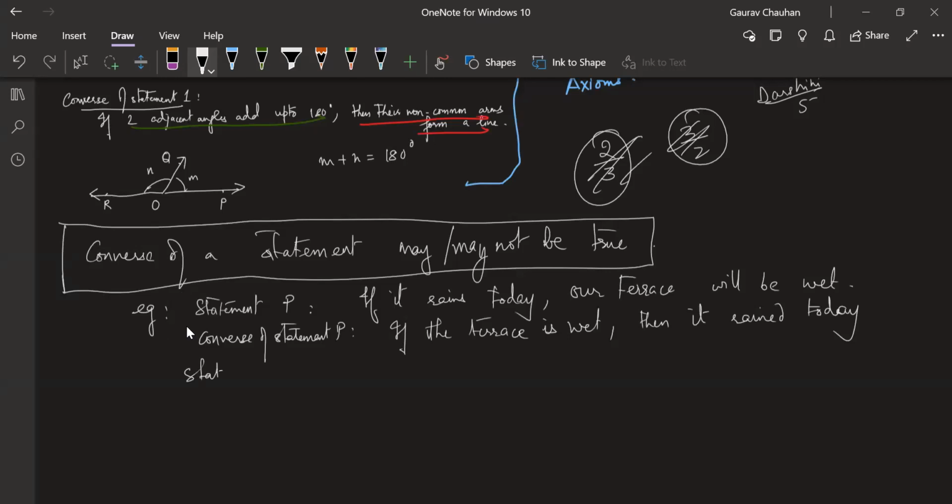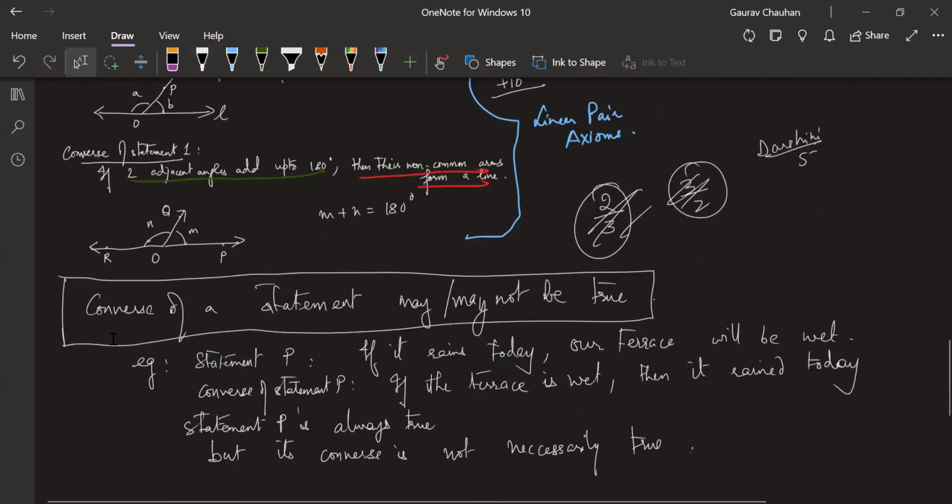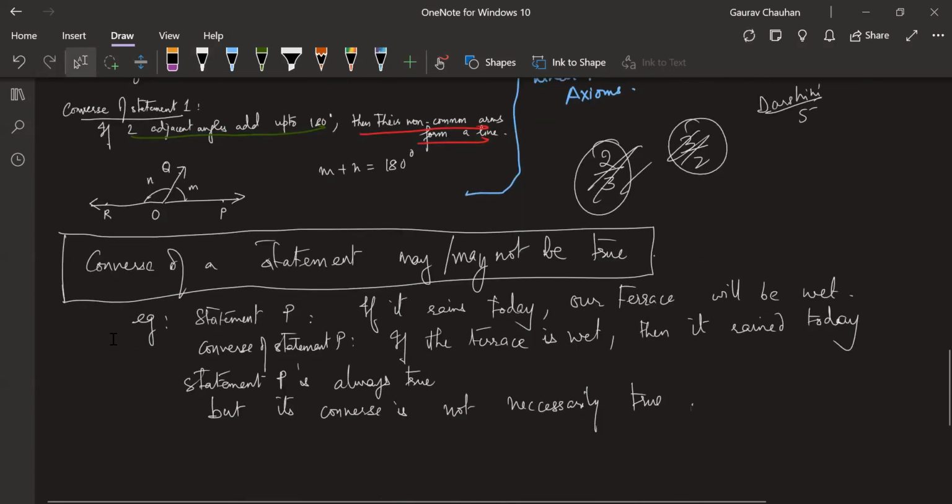So if you see, both of these are not true. Statement P is pakka true, is always true. But its converse is not necessarily true. But in case of linear pair, it is necessarily true. So what I'm trying to show you here is, we cannot say statement is true means converse is also true. It may be true, it may not be true. This understanding we have to be very clear about.